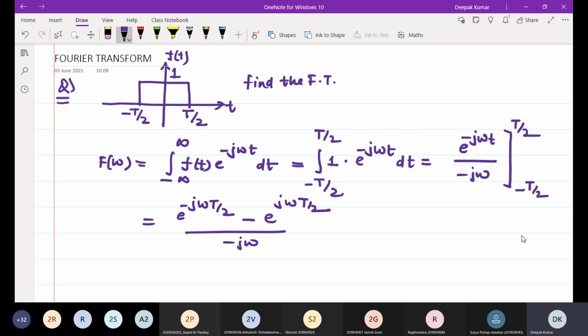You can write this expression in the form of sine. Can you write like that?